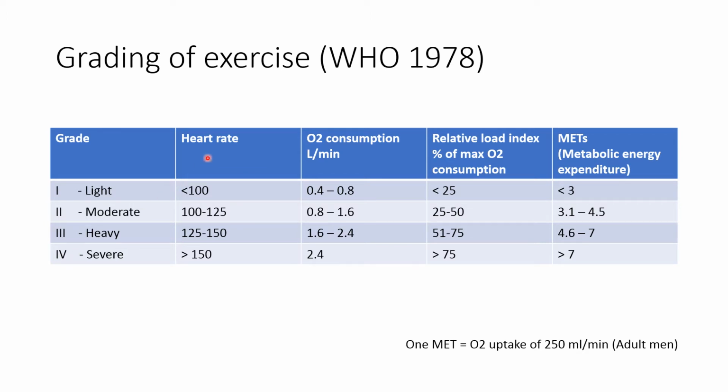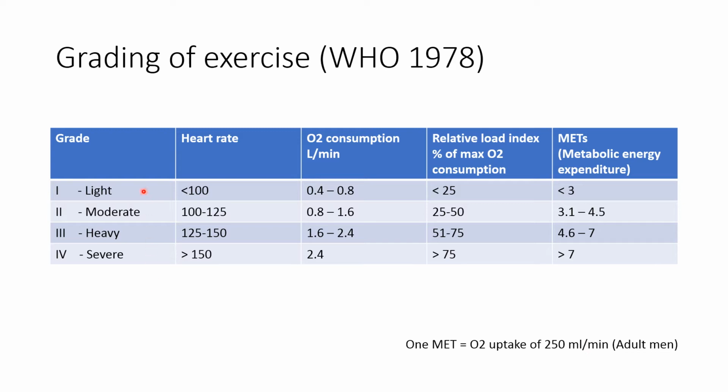It depends on change in the heart rate, oxygen consumption, percentage of maximum oxygen consumption, which is also known as relative load index, and the metabolic energy expenditure. Now the energy expenditure depends on the oxygen uptake. So 1 MET is equal to an oxygen uptake of 250 ml per minute.